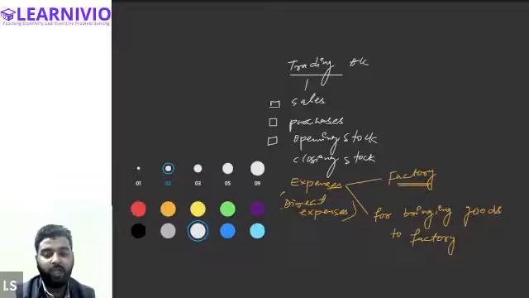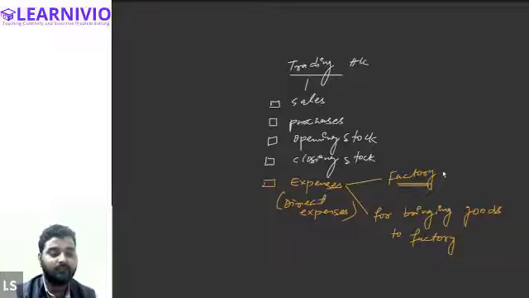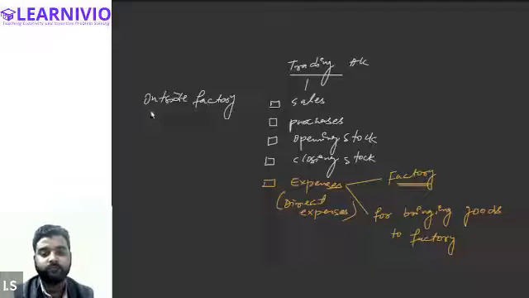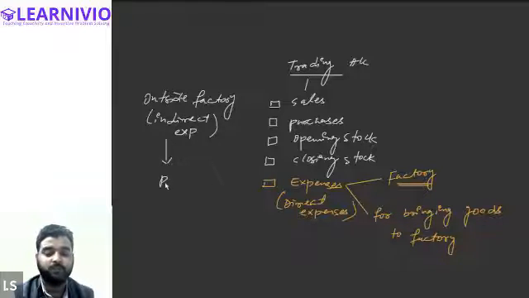And all those expenses which are incurred outside the factory are known as indirect expenses. Sir, how do we treat indirect expenses? Indirect expenses are recorded in the profit and loss account, not the trading account.